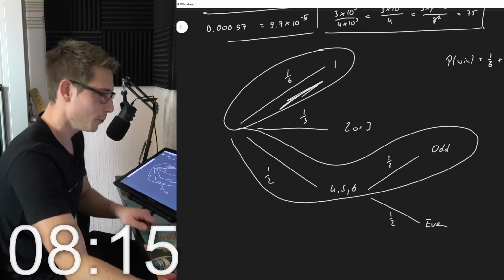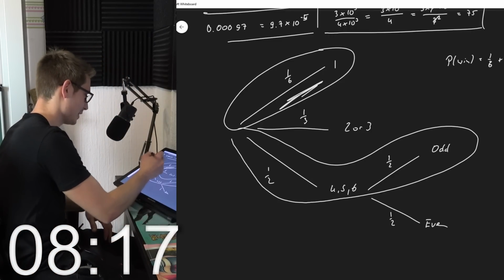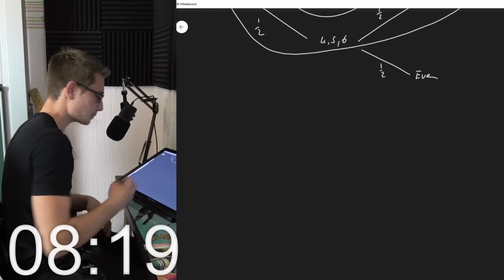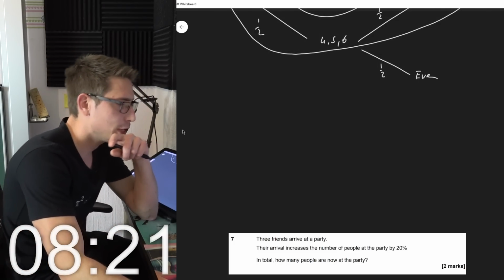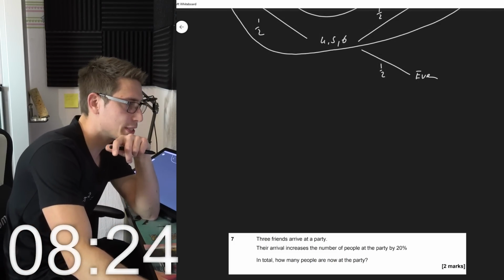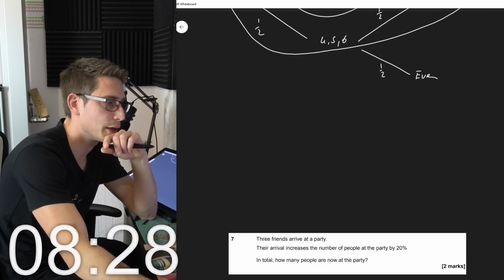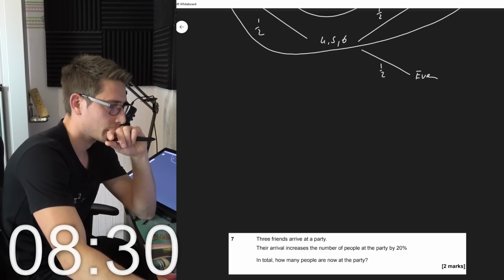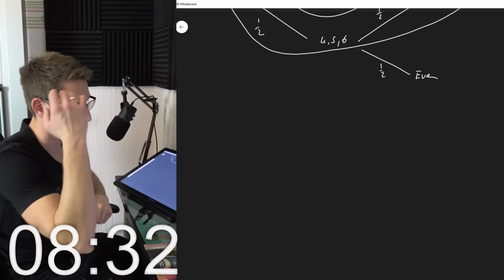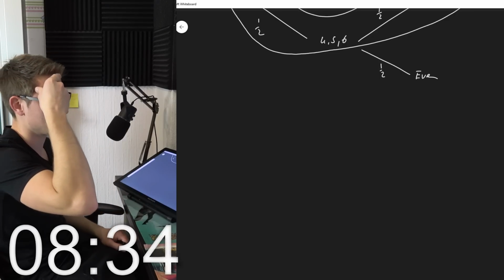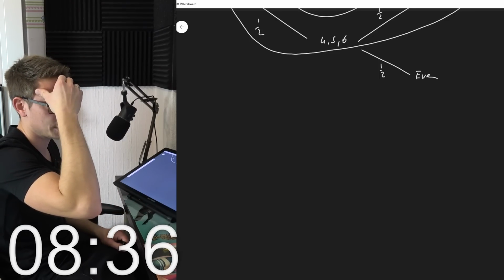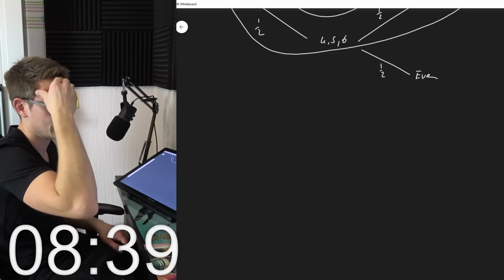Yes, nice. Okay, whew. No more probability, at least I do hope so. Okay, 3 friends arrive at a party. Their arrival increases the number of people at the party by 20%. In total, how many people are now at the party? So 3 friends arrive at a party. Their arrival increases the number of people at the party by 20%.